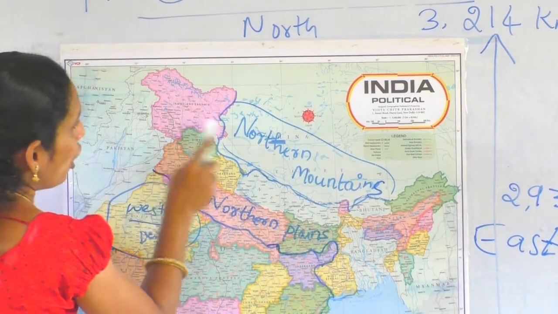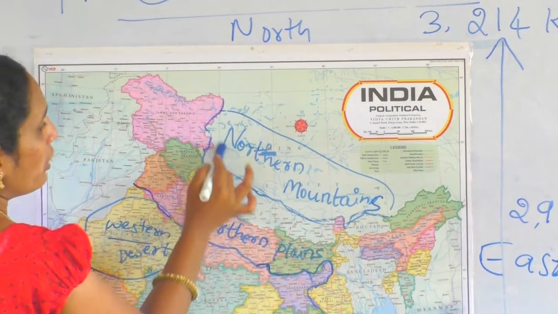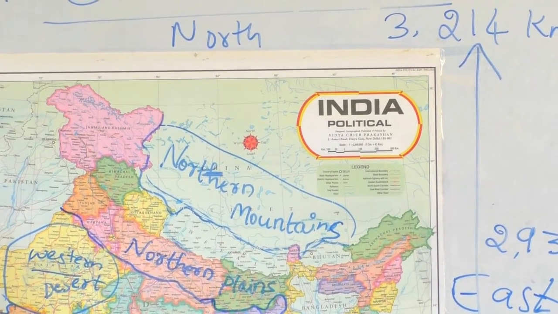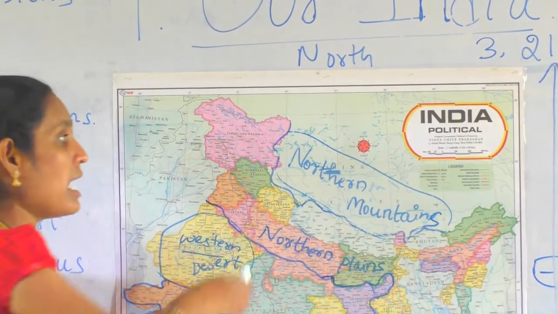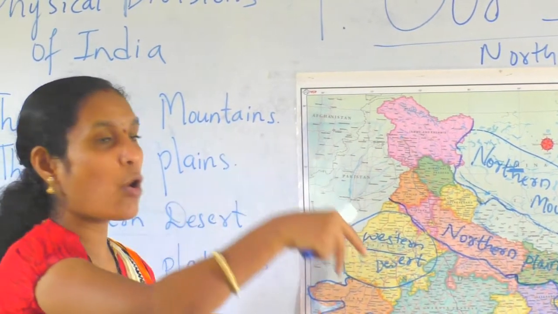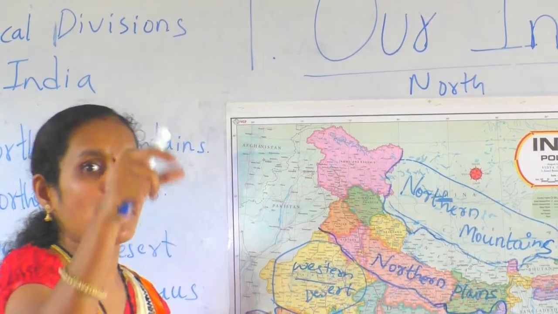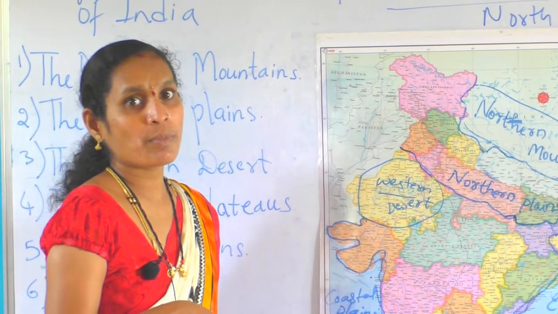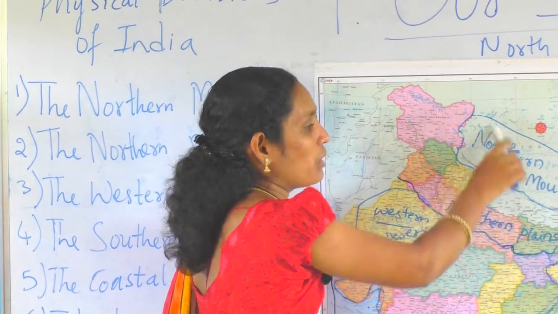Here, the highest mountain ranges throughout the world. So many rivers take birth here only. It is the main origin of rivers, the main birth of the river. Here, the northern mountains.